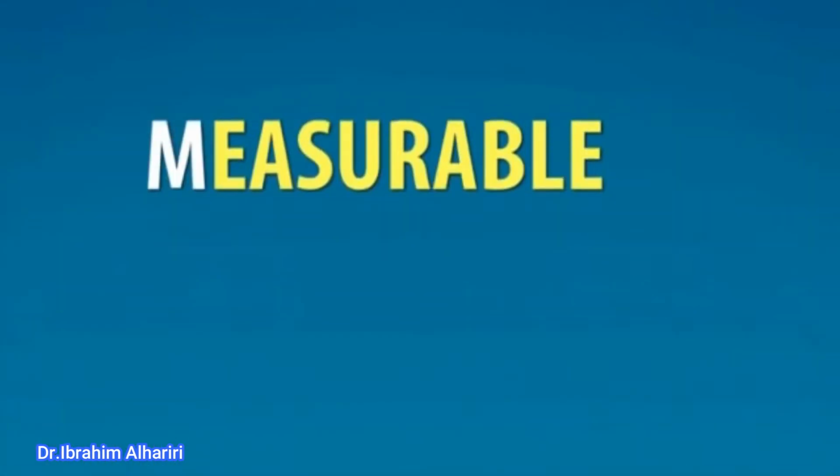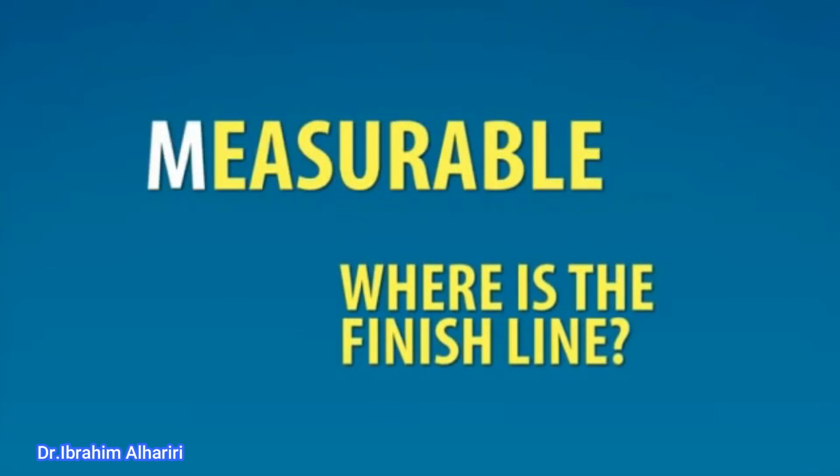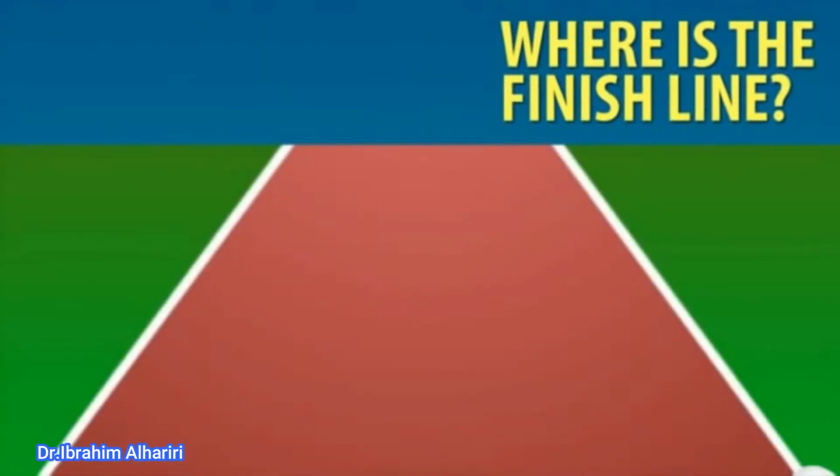So let's move on now to measurable. The reason we have measurable is because we need to know where the finish line is. We need to know when we've completed the goal. All right, so let's take a look at why. Let's imagine that as a boss, I say to you, okay, look, I want you to keep running in this race until you win. Just run until you win. And you pass a milestone and you're thinking, okay, have I finished yet? Am I done? And you pass another milestone and you don't know when you win until you see the finish line.